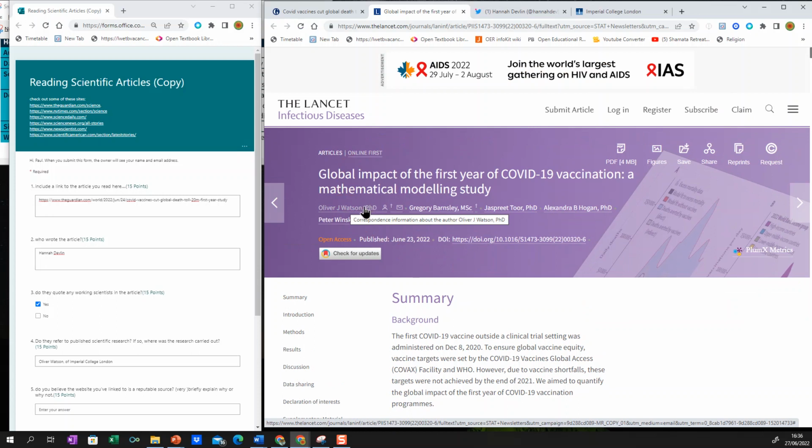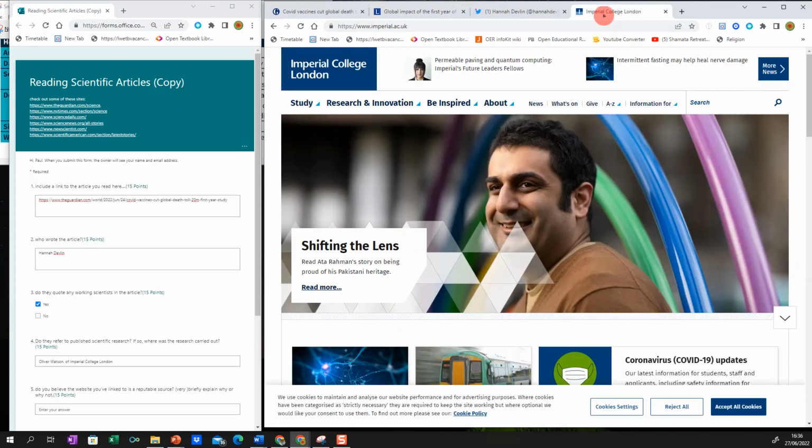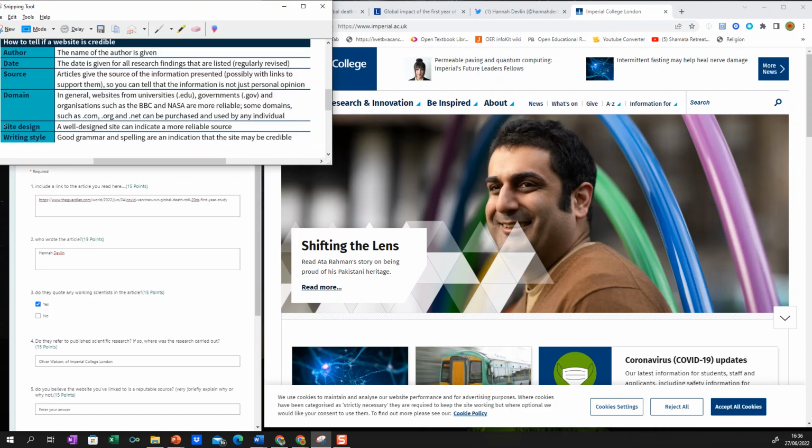We can see here that he has a PhD. Also, these are the other scientists that were involved in the study as well. So we can see that we have people who are coming from a reputable background. And the study was carried out by Imperial College. If we go onto their website, we can see that they're an official university in the UK, and they're a very reputable university as well.